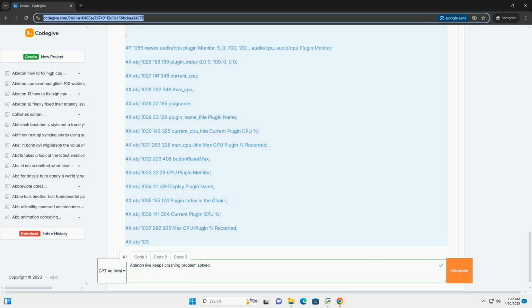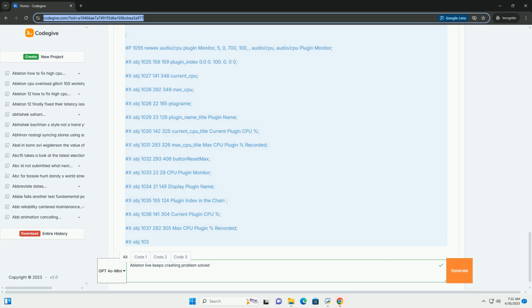2. CPU overload. Monitor the CPU meter in Ableton Live, bottom right corner. If it consistently hits 100%, you're pushing your system too hard. Try the following. Freeze tracks: freeze tracks containing CPU-intensive plugins or virtual instruments. This renders the audio to a static file, reducing real-time processing.